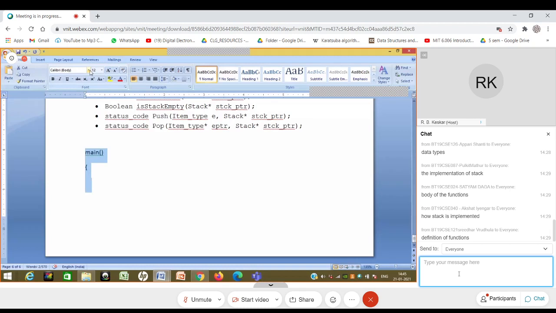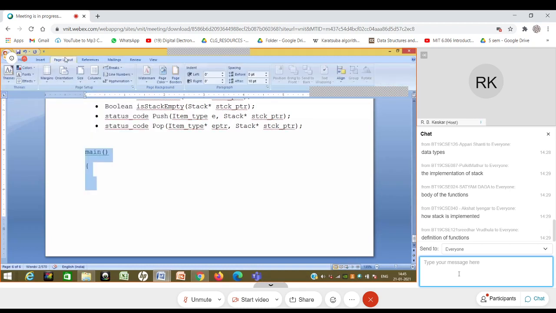Firstly, I want to change this to Courier New, and then in page layout, I want to reduce the space. So let's say I have char str, a string of size 100. Excuse me for writing 100 here. I could have done #define SIZE. If you want, you can do that: #define SIZE 100. Then perhaps I can use SIZE here.